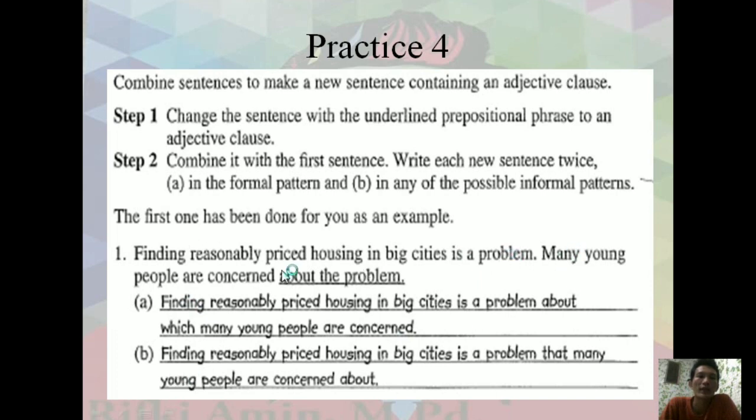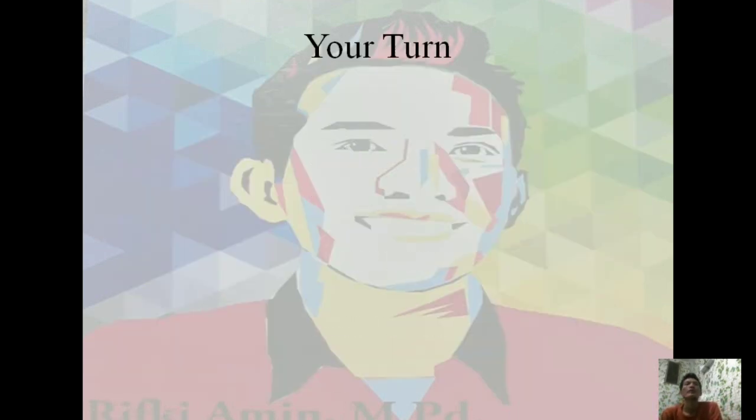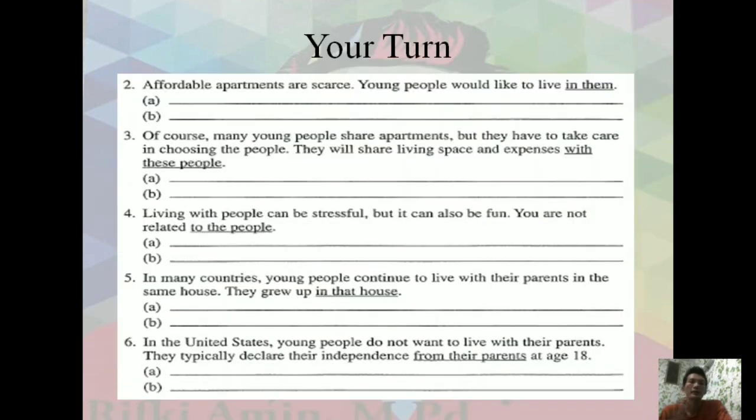Two sentences here: finding reasonably priced housing in the big cities is a problem, and the second one is many young people are concerned about the problem. Okay, your turn here. I provide you 5 numbers.